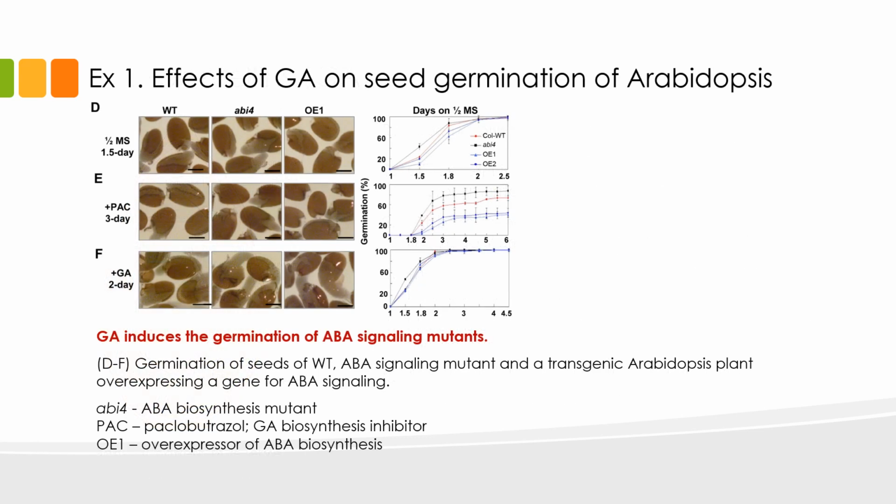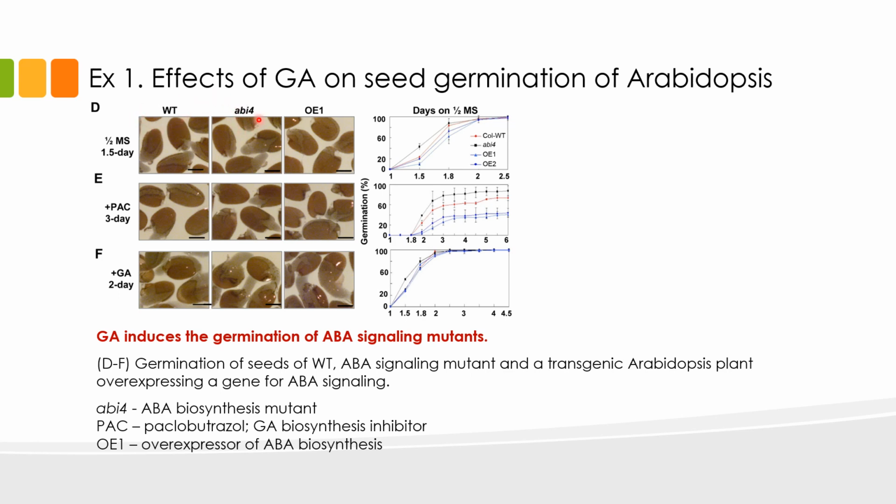This slide illustrates how GA affects seed germination in Arabidopsis in relation to ABA content. GA and ABA have an antagonistic relationship in the context of germination. ABA prevents germination, while GA promotes germination. In this panel, we have the normal seeds labeled as WT or wild type.